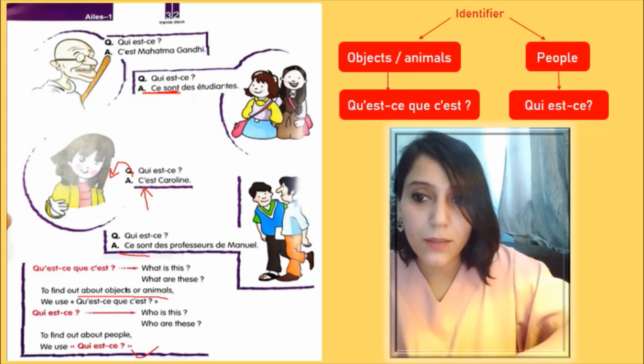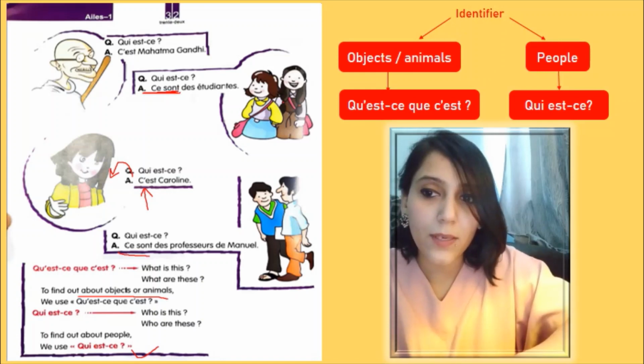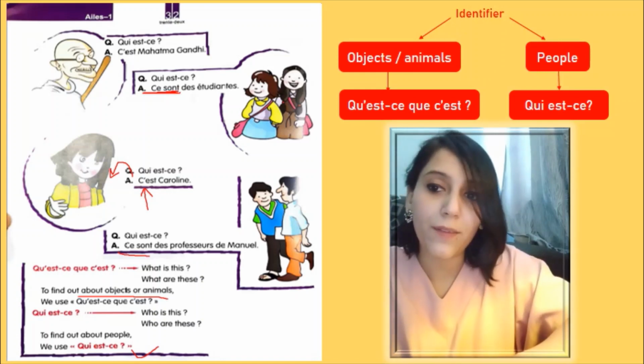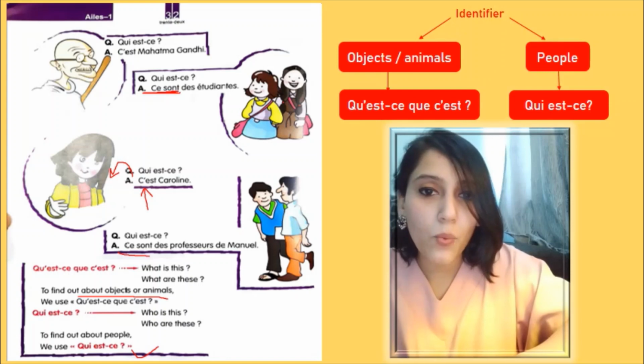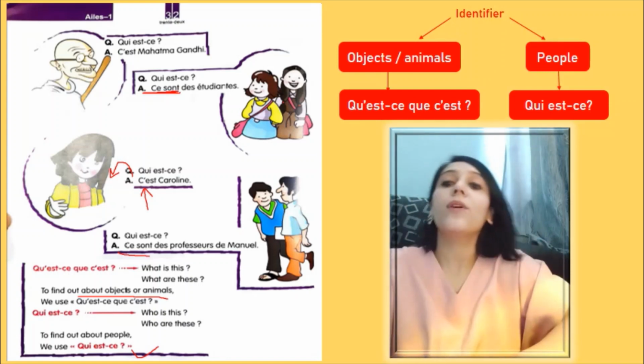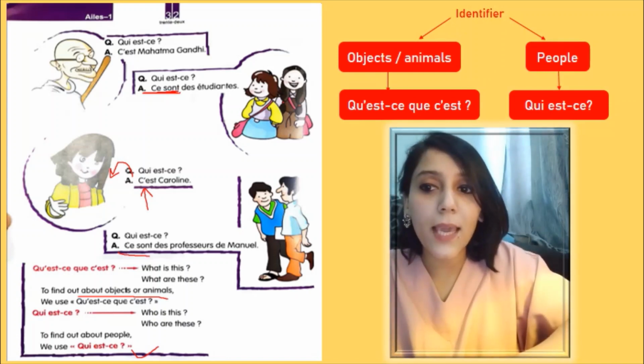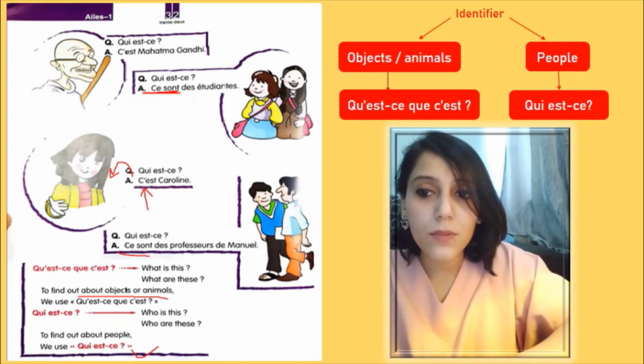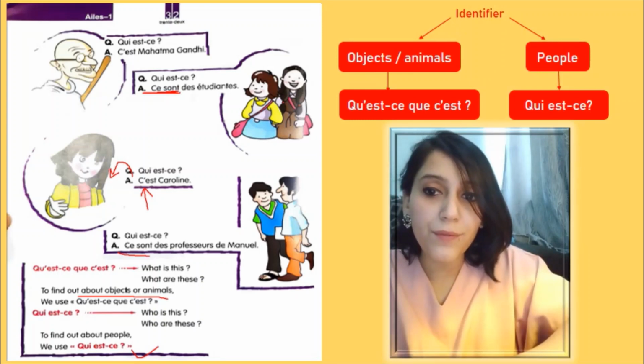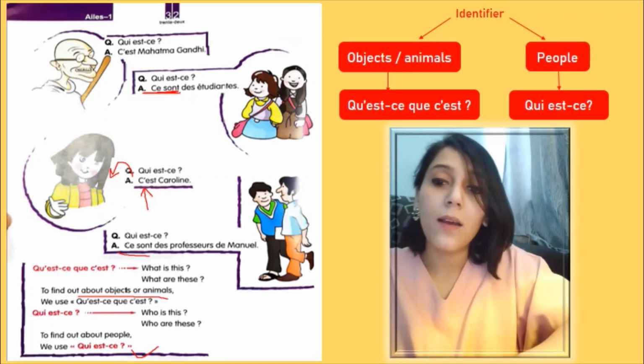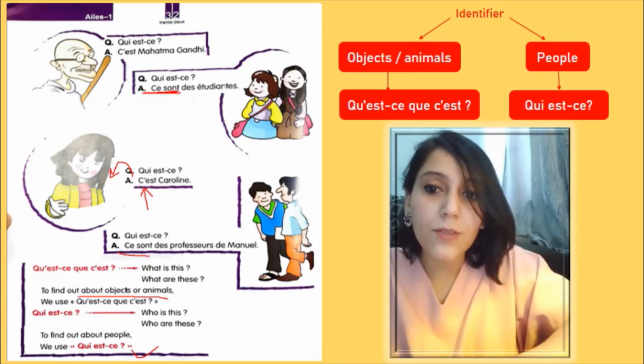For plural, qui est? So you can just notice we are asking the same question whether the person is in singular form or plural. We are asking the same question, qui est? And for singular, to answer we are using c'est, this is or he is or she is. And for plural, we can use ce sont. Ce sont des professeurs de Manuel. These are the professors of Manuel. These are some professors of Manuel, or they are Manuel's professors.